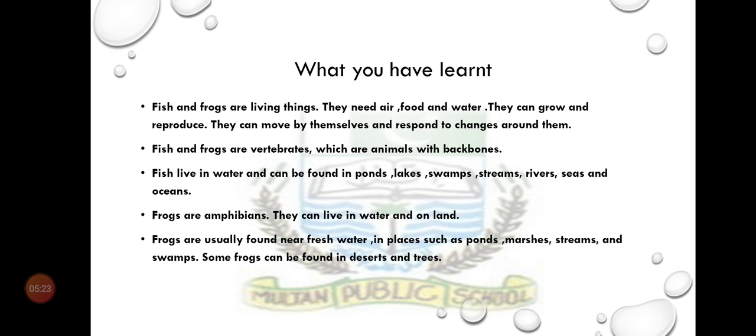Fish live in water and can be found in ponds, lakes, swamps, streams, rivers, seas, and oceans. Frogs are amphibians. They can live in water and on land. Frogs are usually found near fresh water in places such as ponds, marshes, streams, and swamps. Some frogs can be found in deserts and trees.